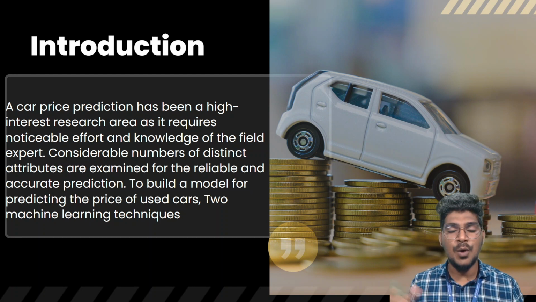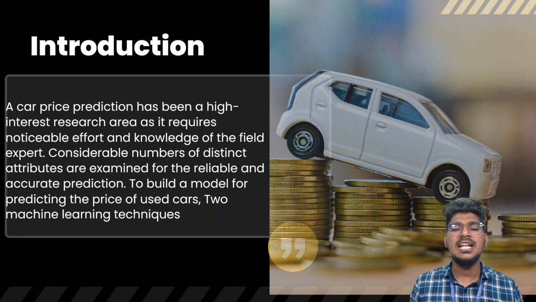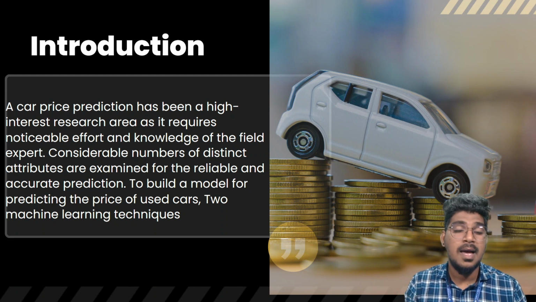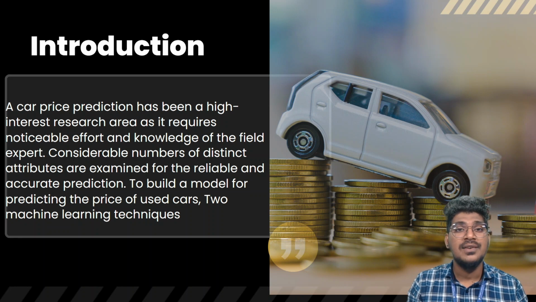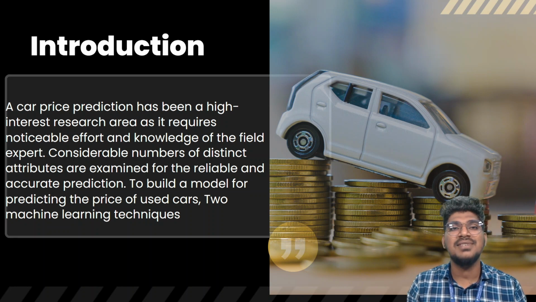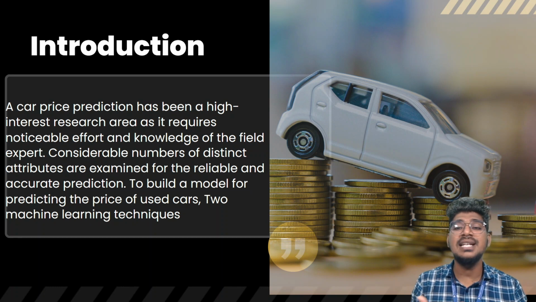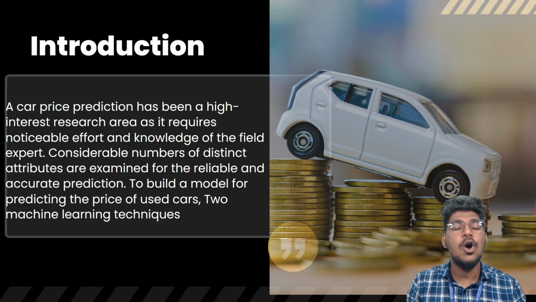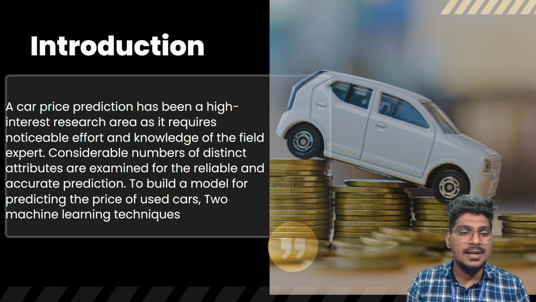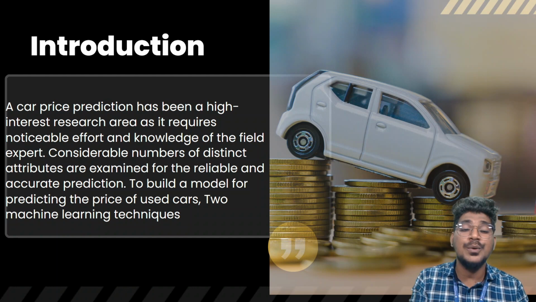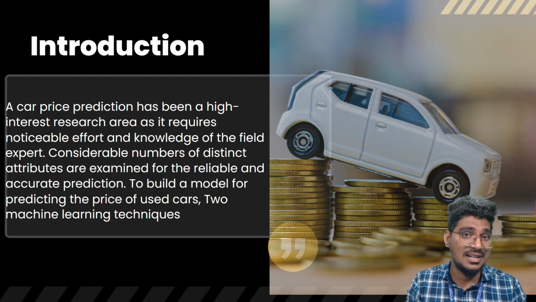That's what I'm saying. If you want to buy a car, at that time you expect a particular expert to predict the prices. But without an expert, we can predict the price with the help of machine learning technology, by training the model. That's very important. When you feed the data features about that particular car, it will automatically display the price of the car. Here, a considerable number of decision attributes are examined for reliable and accurate prediction with the help of machine learning technology.